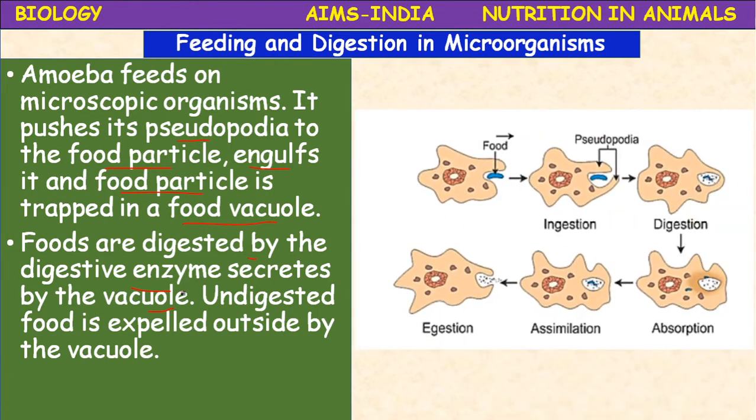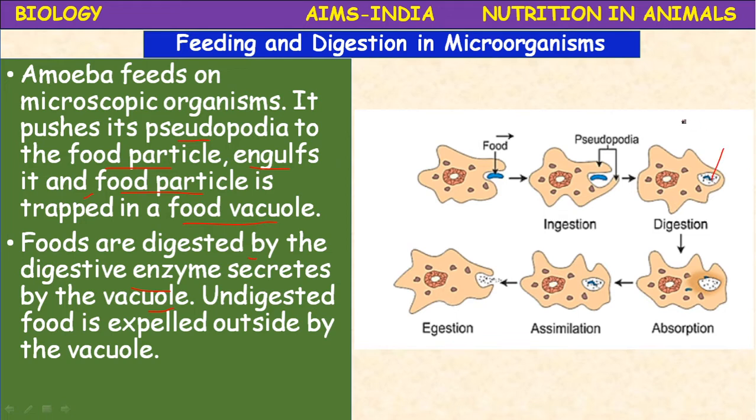See here, this is amoeba. First, what it will do, it is a unicellular microscopic organism. It surrounds the food material with the help of pseudopodia. This is the prey. Then it extends its pseudopodia and covers that food material. Finally, the body wall or plasmalemma, the outer body wall, surrounds this food material and forms a food vacuole over it.